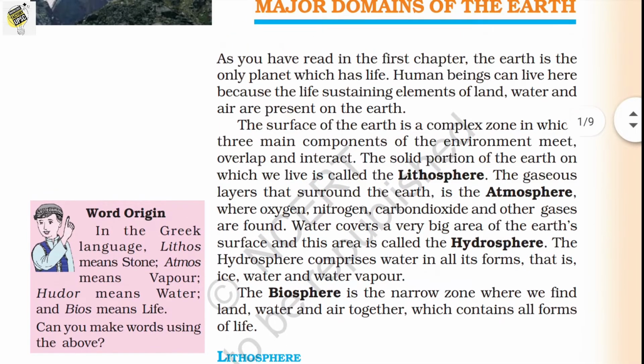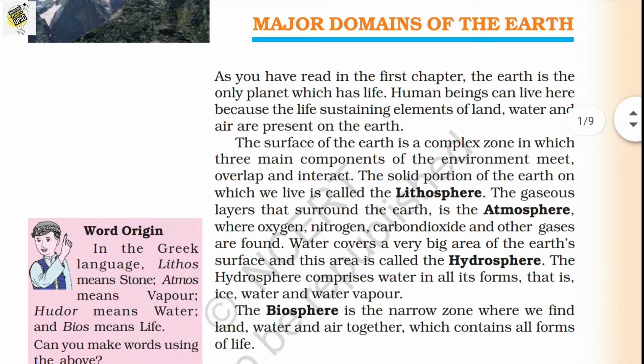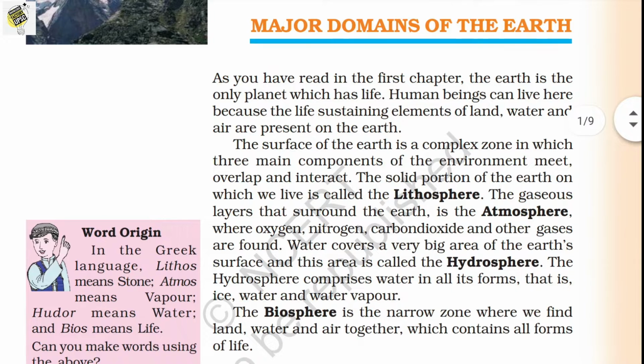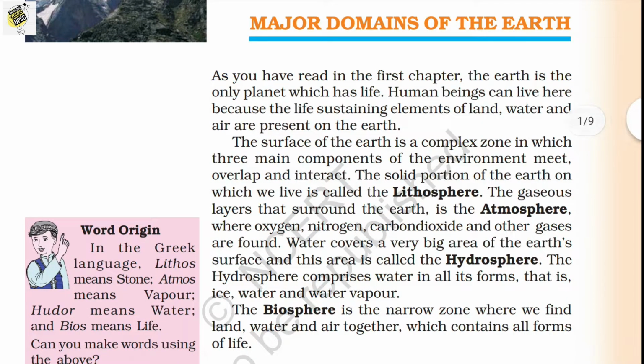So let's say there is also the biosphere. We can see the biosphere is a narrow zone where we find land, water, and air together, which contains all forms of life. So what is biosphere? Biosphere is a combination of lithosphere, atmosphere, and hydrosphere, or the place where atmosphere, lithosphere, and hydrosphere meet together is known as biosphere. That is the portion of the Earth where life exists.